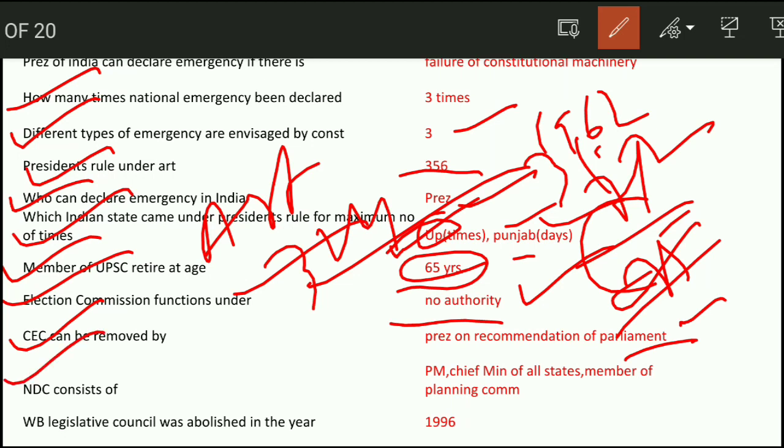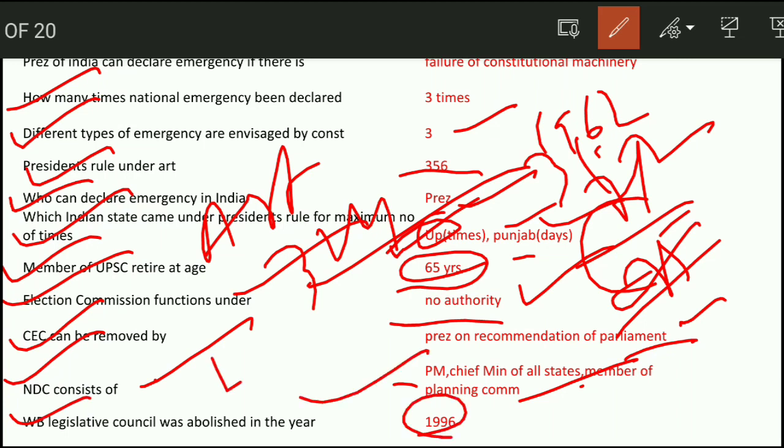NDC consists of the Prime Minister, Chief Ministers of all states and members of Planning Commission, that is National Development Council. Next question, West Bengal Legislative Council was abolished in the year 1996. So Legislative Council was abolished in 1996.